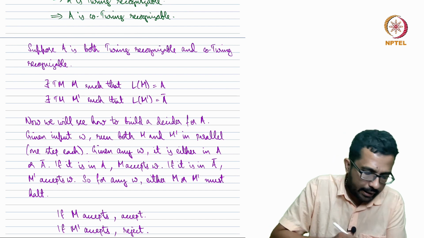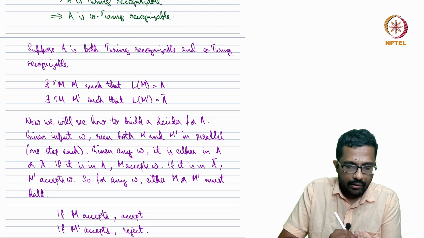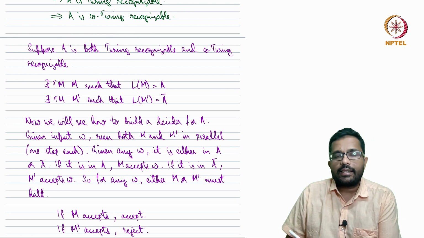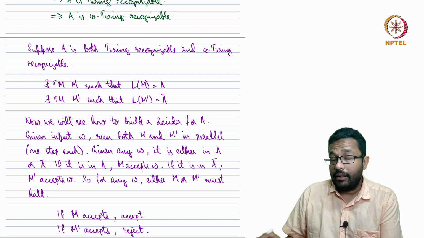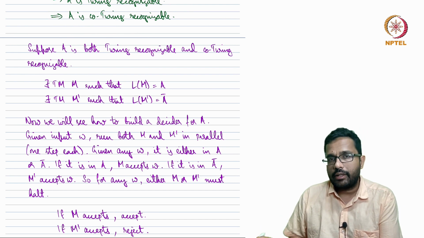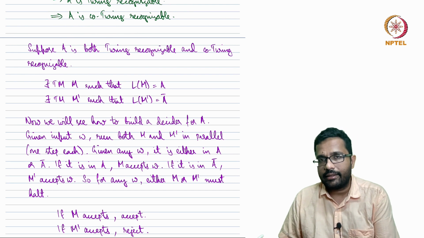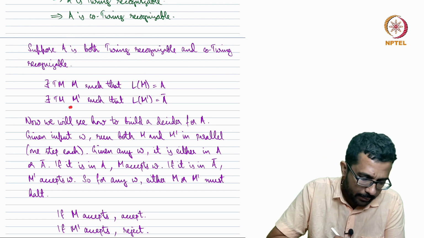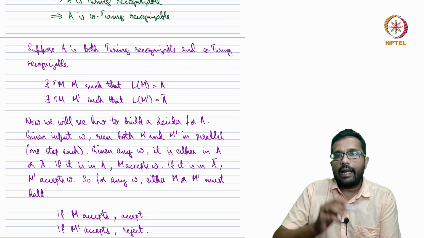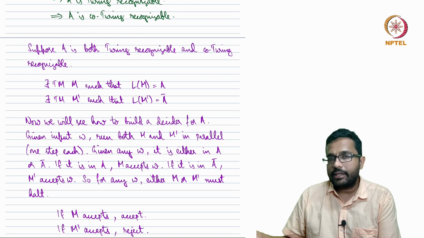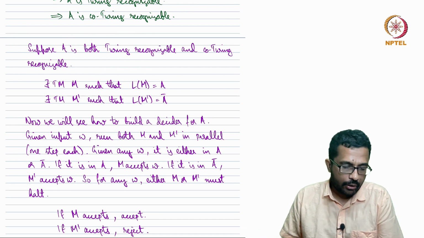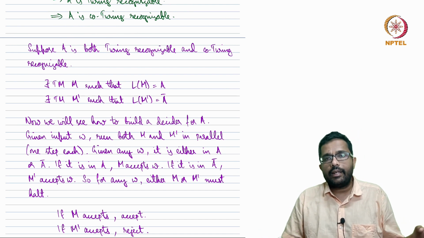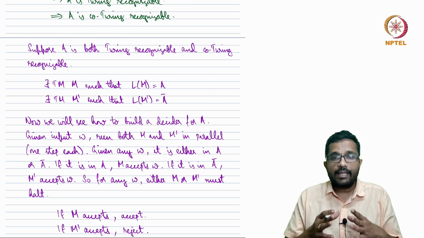So let's say M is the recognizer for A, which means M is a Turing machine that accepts all the strings in A and does not accept any string that is not in A. Again, it may reject or loop on the strings not in A, because it need not be a decider. Similarly, let M prime be the recognizer for A complement. It accepts all the strings in A complement. It may reject or loop on the strings that are not in A complement, in other words, that are in A. So now using these two recognizers, we can build a decider for A.